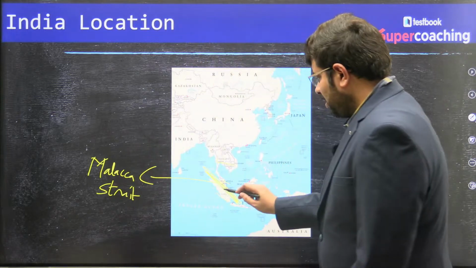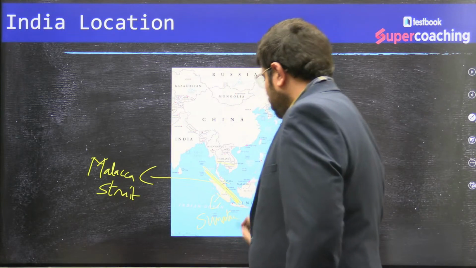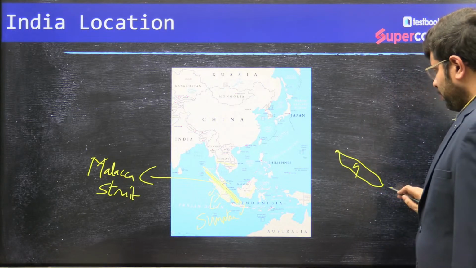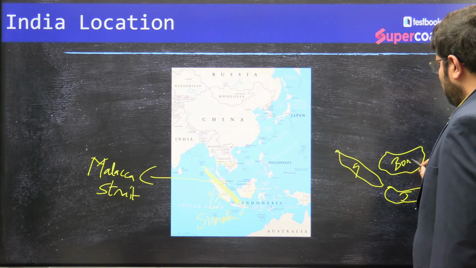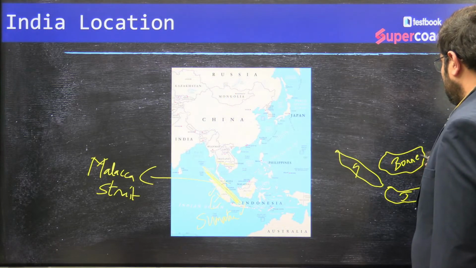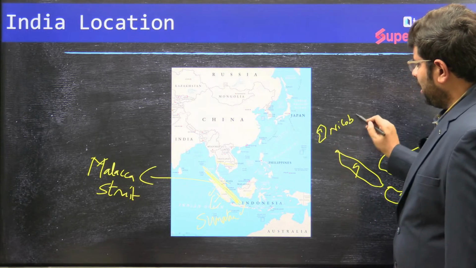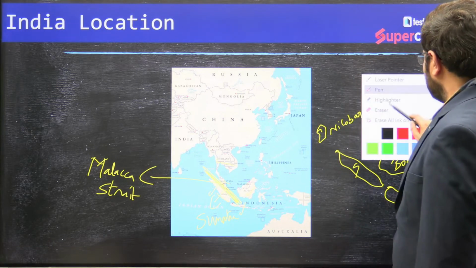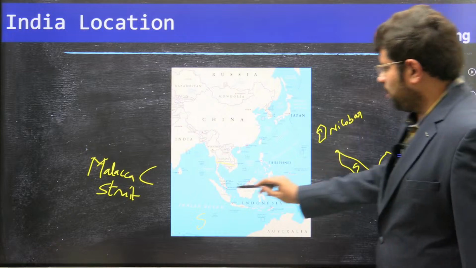This Malacca Strait has on this side the Sumatra Island. If you see, this is Sumatra, this is Java, and here you have the Borneo Island. So this is where you will find the Nicobar group, the Great Nicobar. So the answer is very much Sumatra.